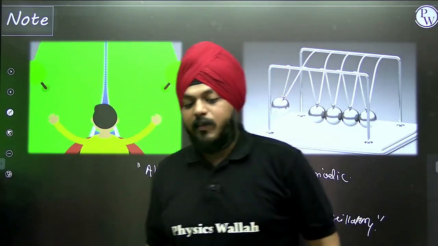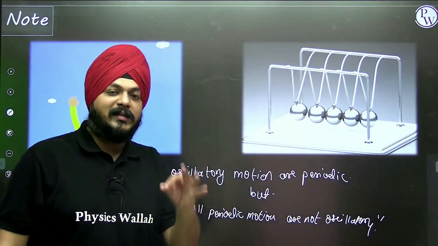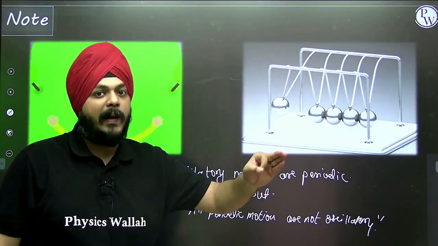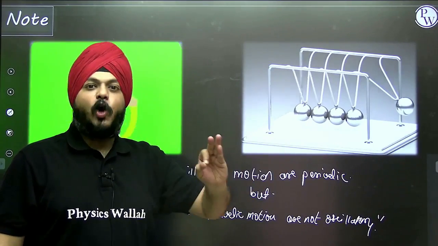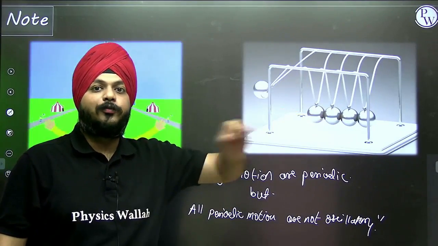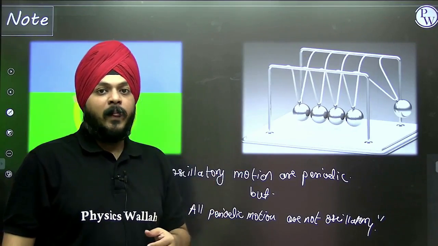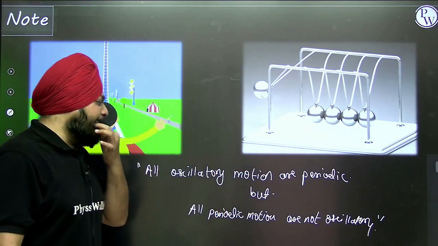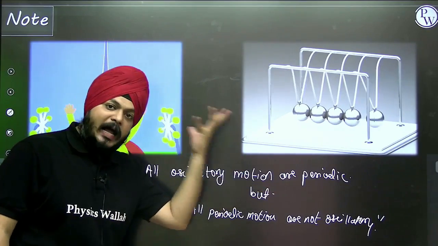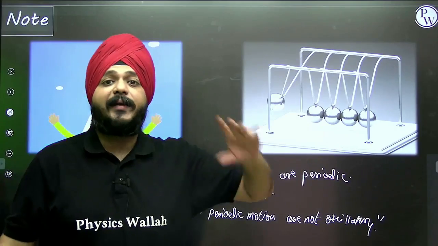All the oscillatory motions are periodic because in all of them there is only a difference of displacement, and the common thing is that they follow the to and fro path. But all periodic motions are not oscillatory. Why?